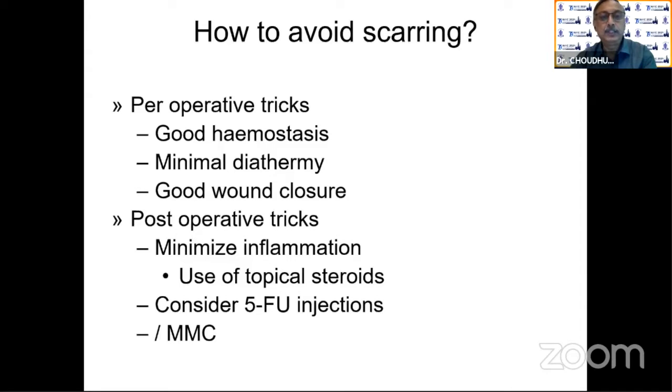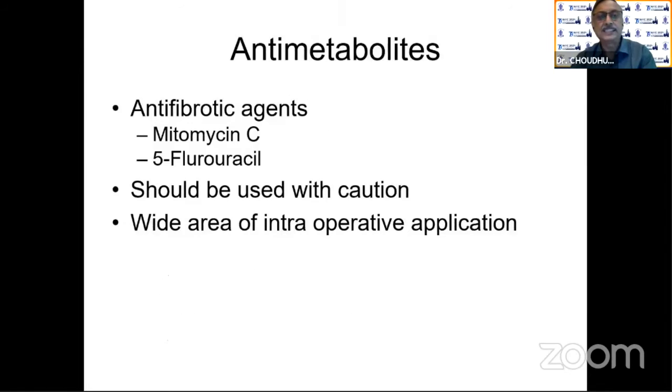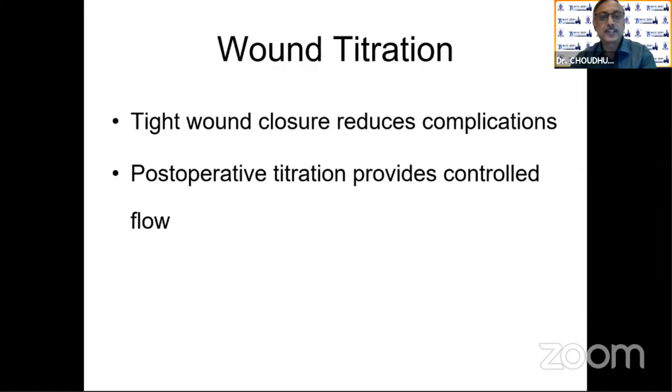To avoid scarring, preoperative tricks are good hemostasis, minimal diathermy, good wound closure. Postoperative tricks: minimize inflammation, use of topical steroid, and you should consider 5-fluorouracil injection or mitomycin C in some of the cases. Antimetabolites, antifibrotic agents like mitomycin C and 5-fluorouracil should be used with caution, and it should be a wide area of application to get a better wound titration.